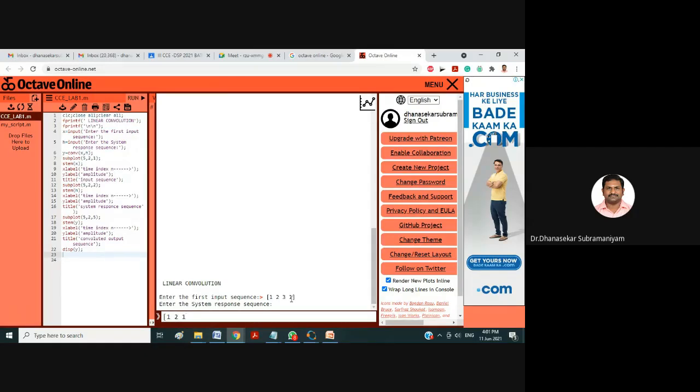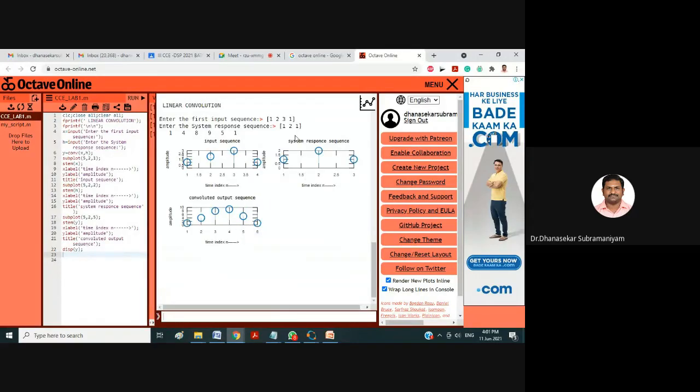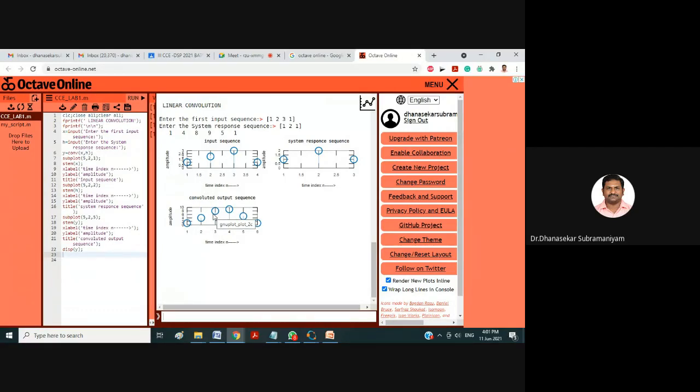1, 2, 1. Okay, I'm giving my second sequence. So see, I'll be getting the output over here. First output, linear convolution: the first sequence, second sequence, and I'm getting a linear convolution output. I hope now you know how to work on this online Octave software. Online Octave software is very, very simple.